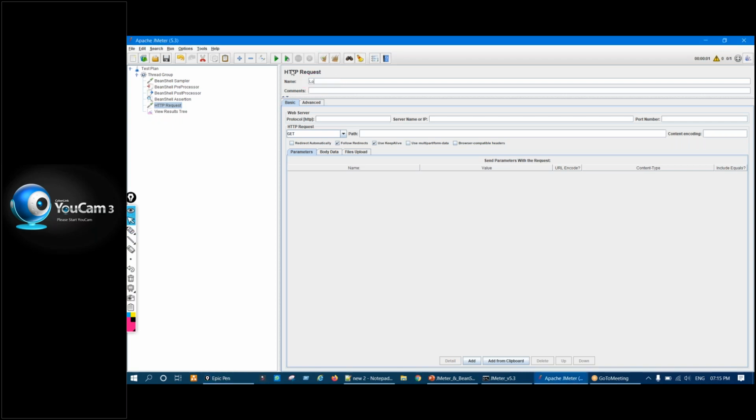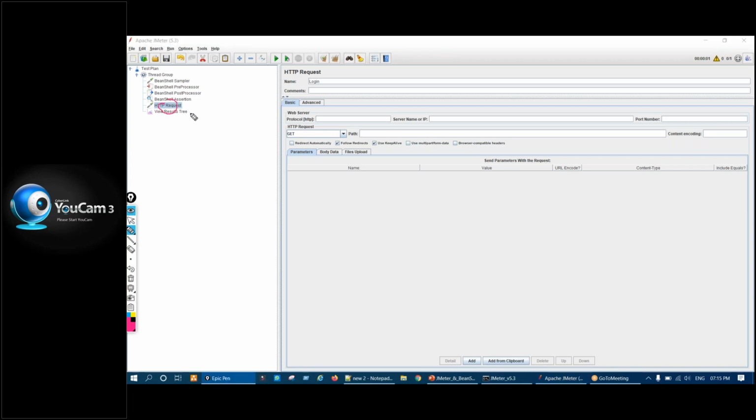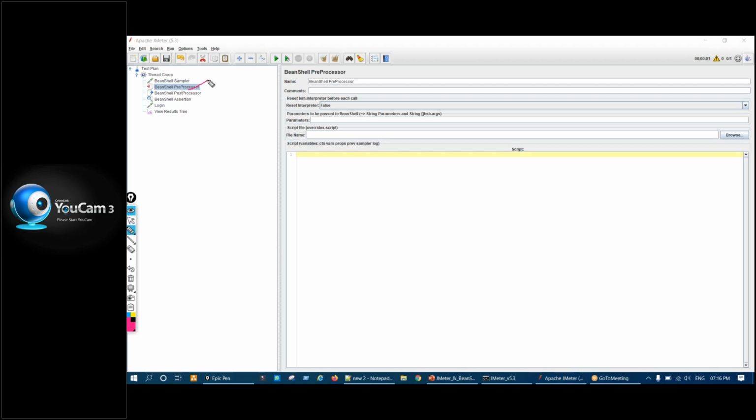Suppose login, right? Login request. Now before that we want to do some activity, right? So you can use this BeanShell preprocessor inside this login, and you can write some code. So before login gets executed, this BeanShell preprocessor will execute, and the things will be done, right? And then this request will execute.